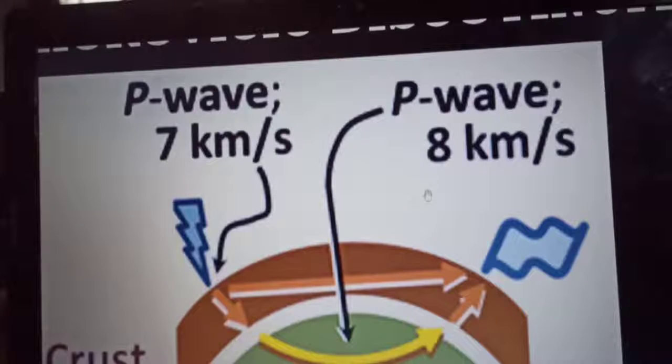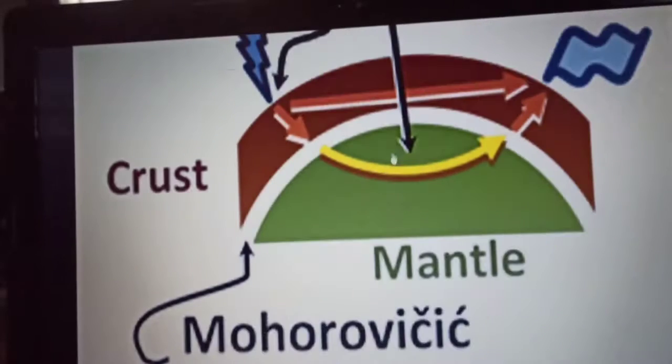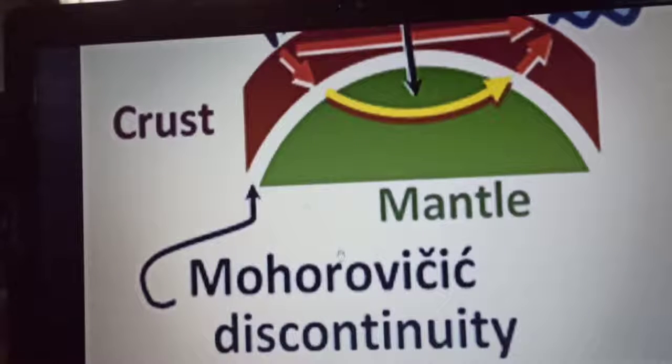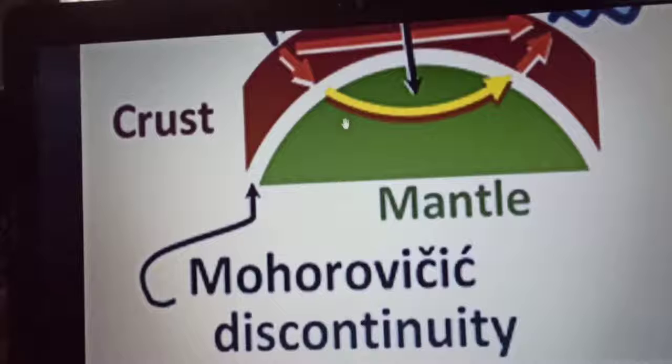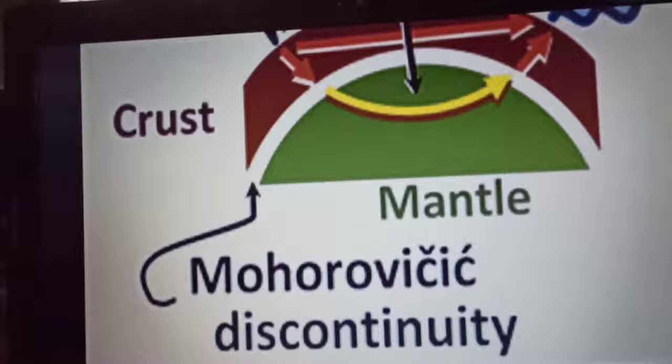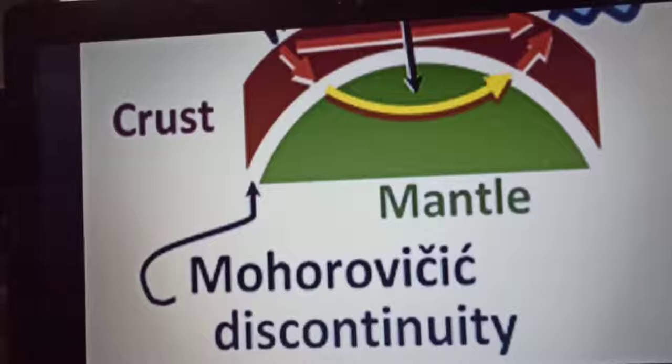Okay, the sudden change in velocity occurs between the crust and the mantle at the Mohorovicic discontinuity. The Mohorovicic discontinuity is the division between the crust and the mantle, and this abrupt change of velocity occurs there. This discontinuity was first observed by Mohorovicic, a Yugoslavian seismologist, and so it is named the Mohorovicic discontinuity. He recognized it in the year 1909, after his thorough study of the earthquake waves of Kulpa Valley in Croatia.